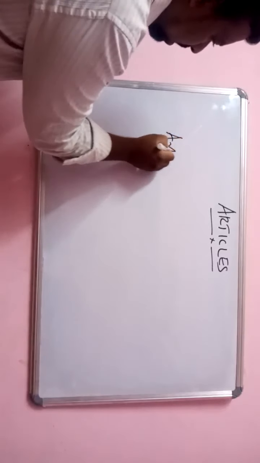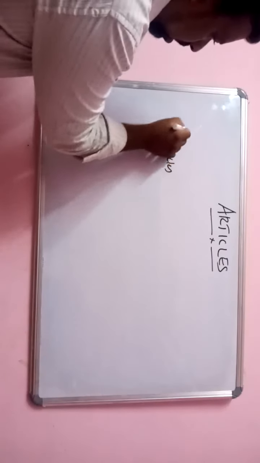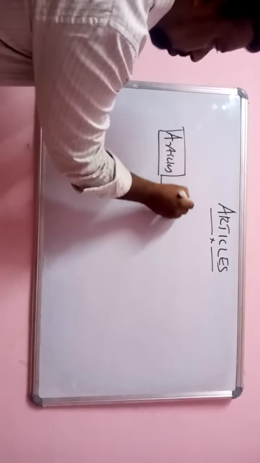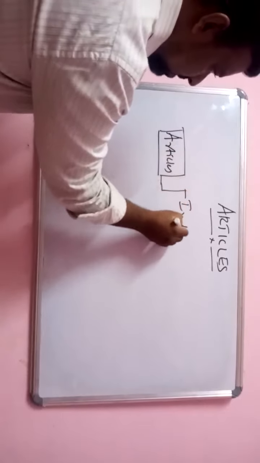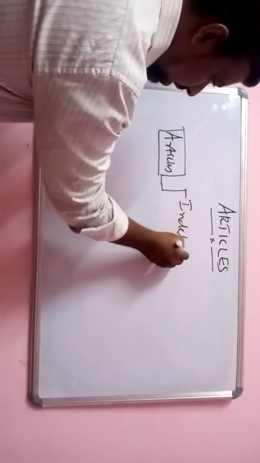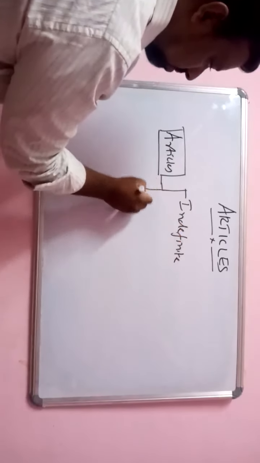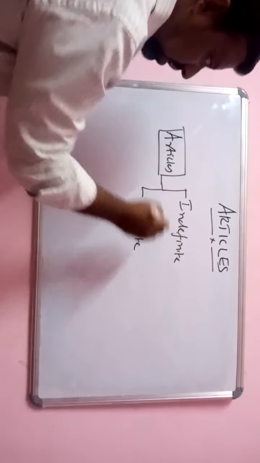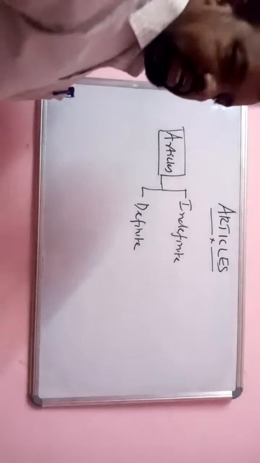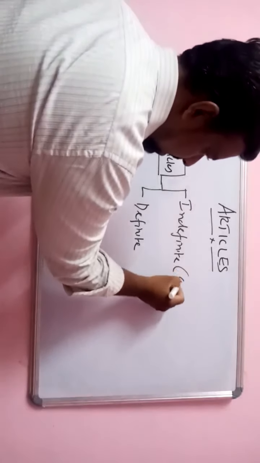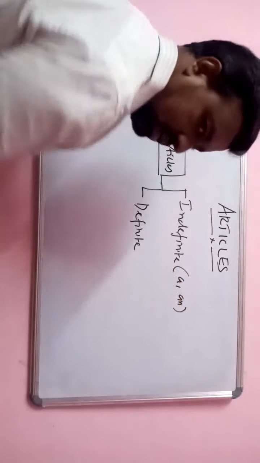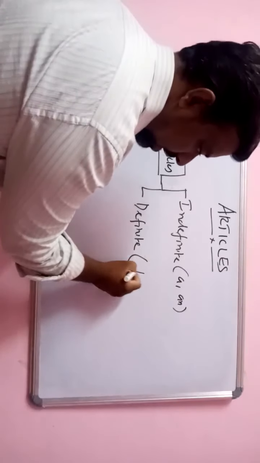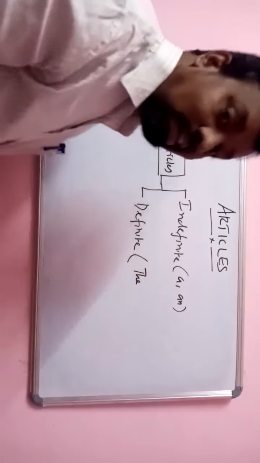Articles can be classified into 2. One is indefinite, another one is definite. What are the indefinite articles? A and an. What is the definite article? The.